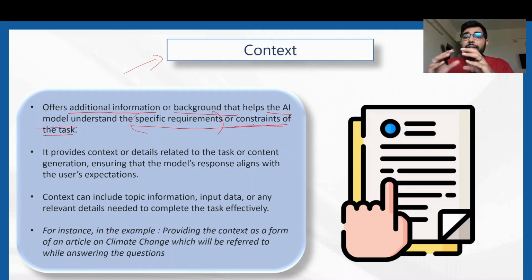The constraint we had is that it should only search for the answer to those questions in the given document that has been provided. That is essentially the context. It provides details related to the task or content generation, ensuring that the model response aligns with the user expectation. I'll give you another example.